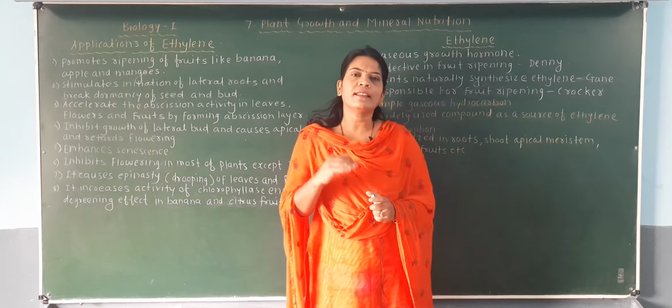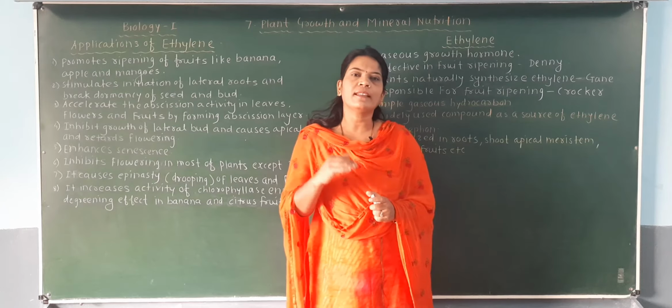First, some points are written on the board for ethylene. These points are very important from the CET point of view, because we are discussing the ethylene from the textbook. Ethylene is a gaseous growth hormone.